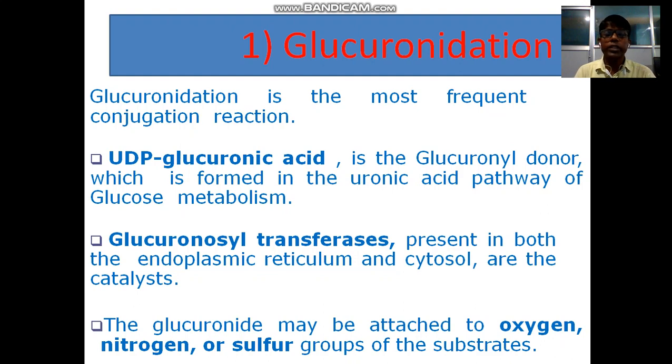UDP glucuronic acid is the glucuronyl donor, which is formed in the uronic acid pathway of glucose metabolism. Glucuronyl transferases present in both the endoplasmic reticulum and cytosol are the catalysts, and the glucuronide may be attached to oxygen, nitrogen or sulfur groups of the substrate.